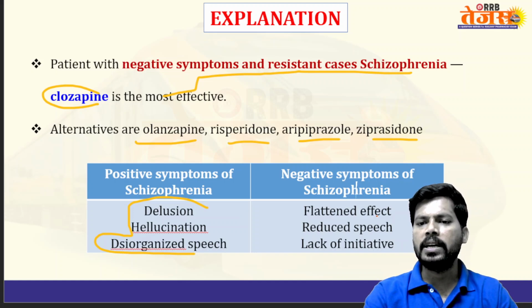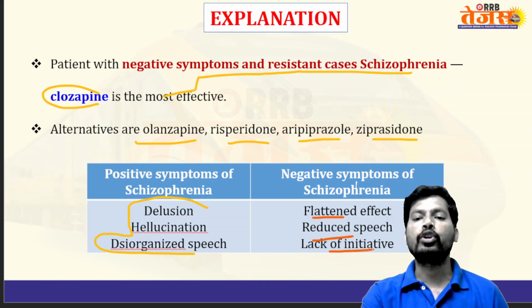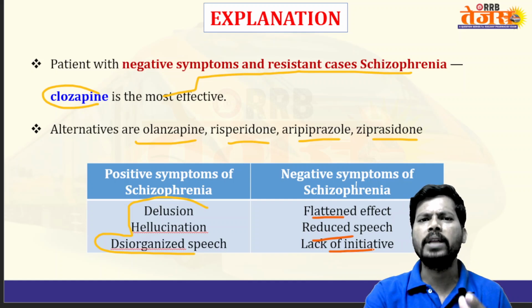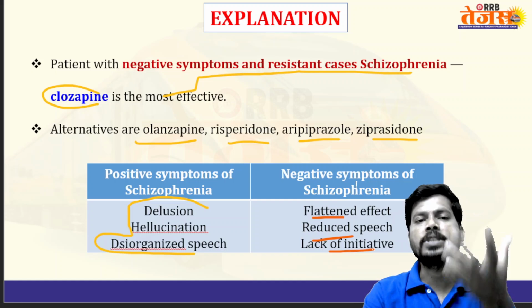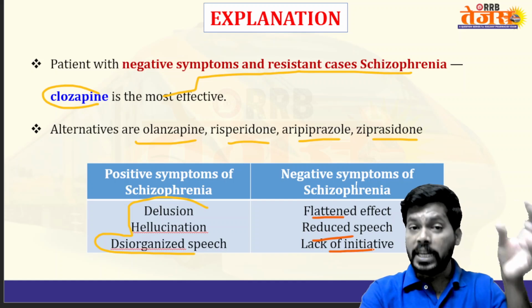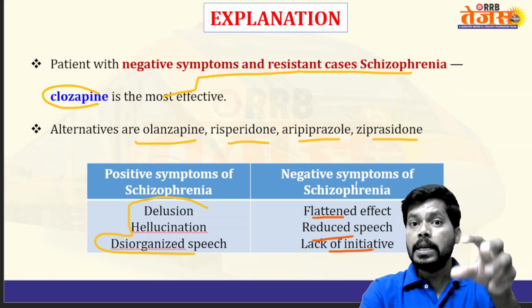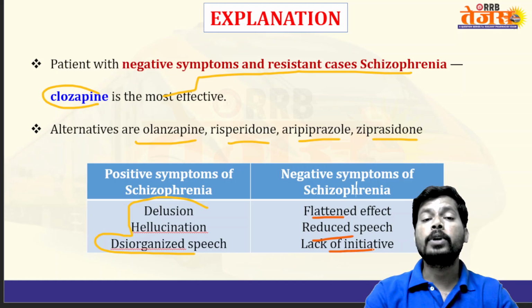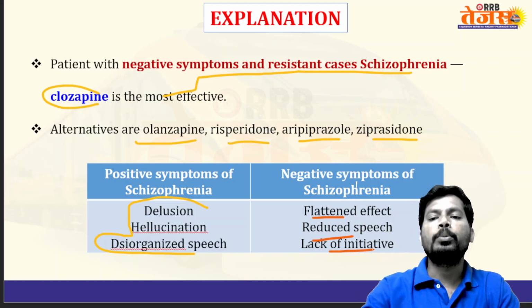Especially effects like flattening of affect, reduced speech (alogia), lack of initiation, lack of motivation, and emotional numbness. No response, like no anger, no sadness, no happiness, facial numbness, no expressions in the face. All these emotional activities are lost due to decreased dopamine in the mesocortical pathway, and positive symptoms are because of excess dopamine in the mesolimbic pathway.